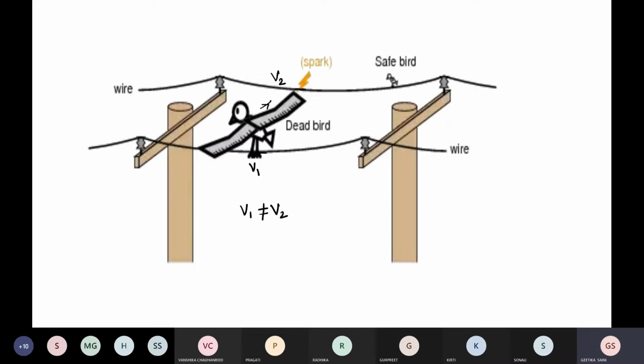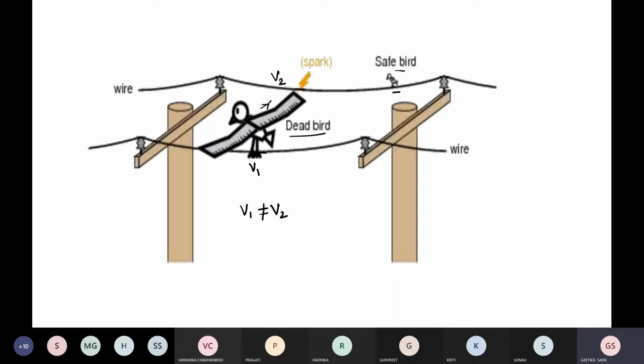If there is some potential difference, current will flow through the body of the bird, and the bird will feel a shock and die. But if it is sitting on the same line without expanding its wings, it is safe. In this way, you can relate the concept of potential and current with our daily life experience.